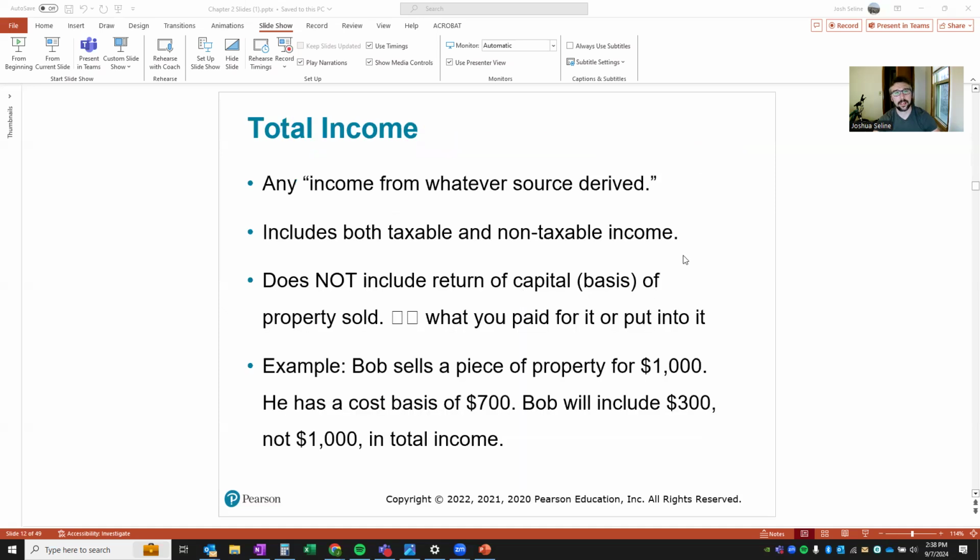Other slides for your information. So starting at the top, total income. Any income from whatever source derived. If you earn income, you should pay tax on that income. Includes both taxable and non-taxable income. Does not include return of capital basis. I believe we talked about that last week. If I have a piece of property that I paid $700 for and I sold it for $1,000, I don't have earned income of $1,000. I have $700 basis, sold it for $1,000. I paid tax on the gains, that $300.